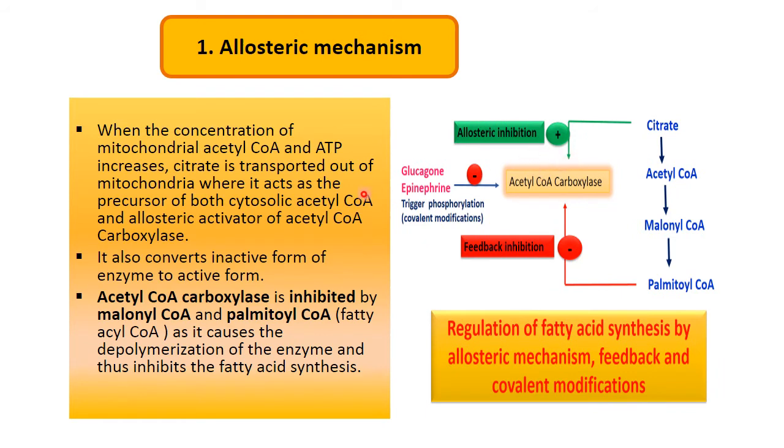When the concentration of mitochondrial acetyl coenzyme A increases, and even the ATP increases, this citrate is transported out of the mitochondria to the cytosol, and it is the precursor for the formation of cytosolic acetyl coenzyme A. So when the TCA cycle is running and has enough substrate, citrate is transported outside the mitochondria to the cytosol.